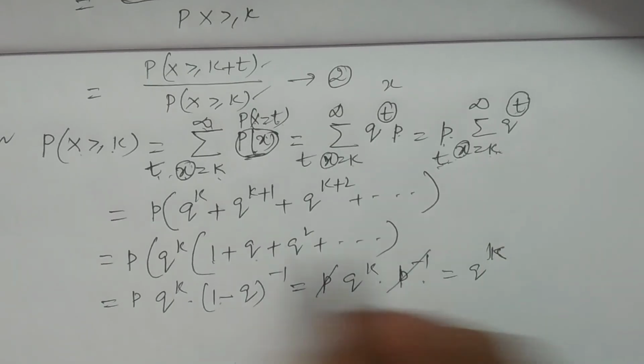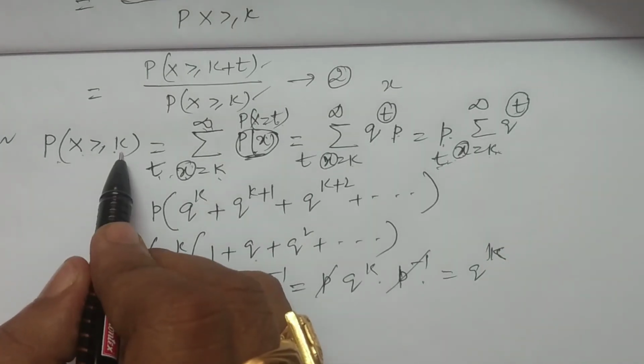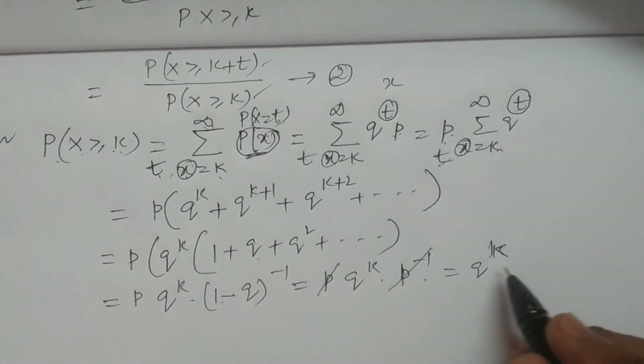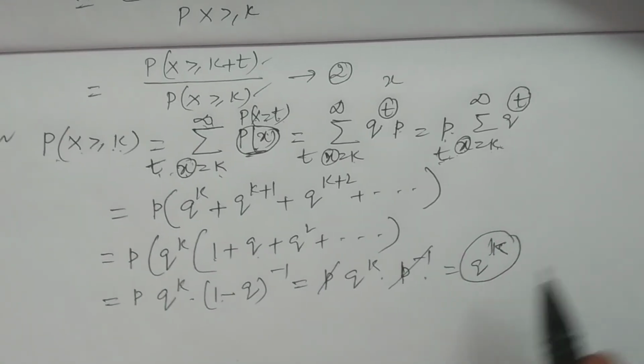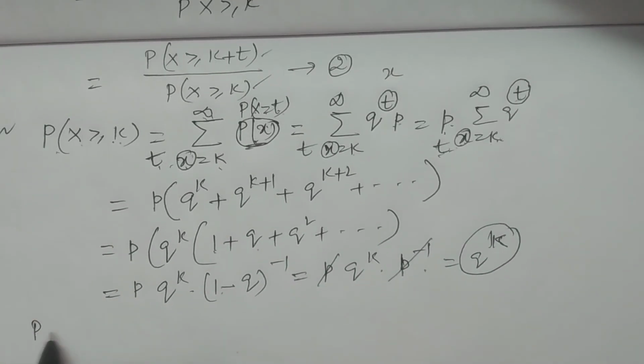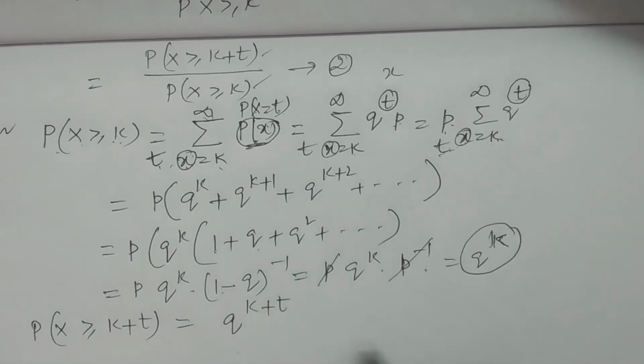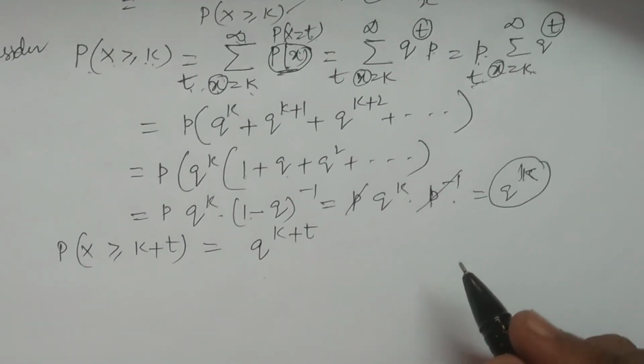What is this? Probability of x greater than or equal to k. You see here, probability of x greater than or equal to k is q power k, then we can easily interpret that probability of x greater than or equal to k plus t. Come on, what is probability of x greater than or equal to k plus t? It is q power k plus t. It's very simple.